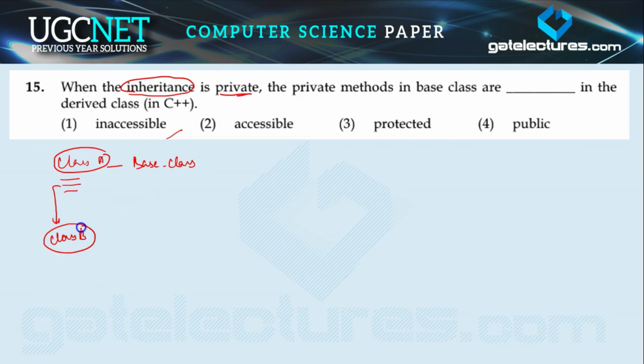And this class B, the class that inherits properties from the base class, we name as derived class.